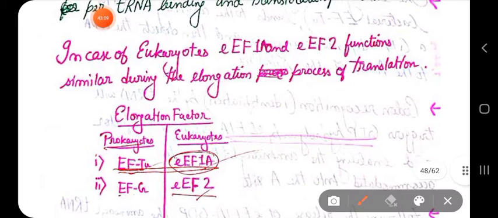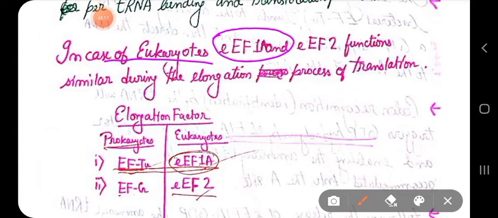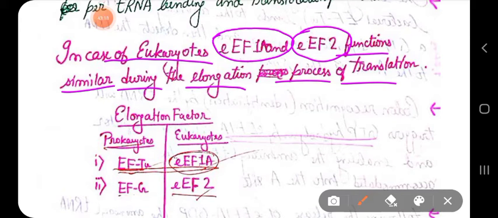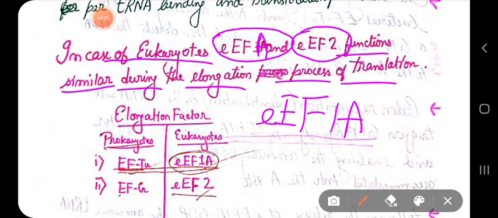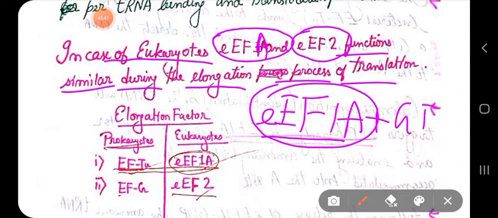Now in eukaryotes, EEF1 and EEF2 function similar during the elongation process of translation. So if someone asks the function of EEF1A, its function is that it is an elongation factor, it is also a GTP binding protein, it has a GTPase activity, and the function of EEF1A is similar with EFTU, whereas